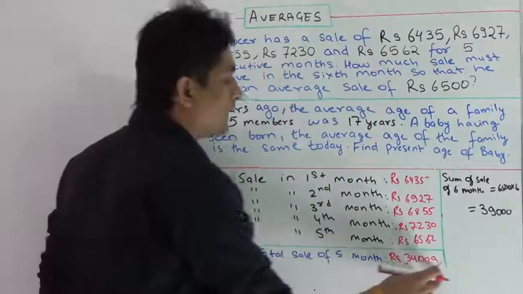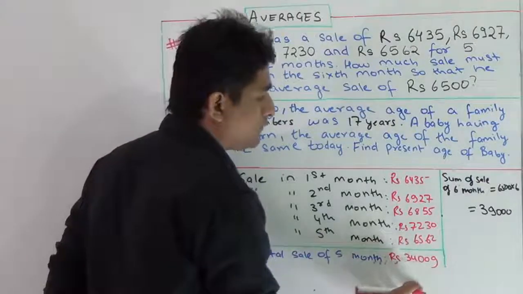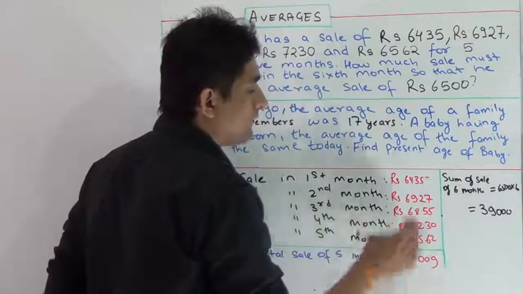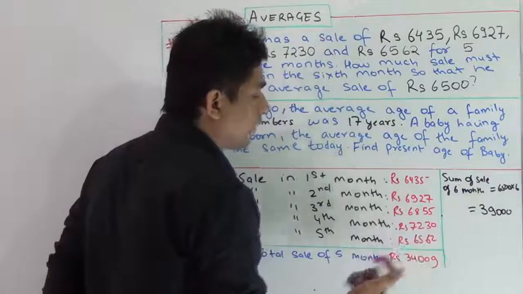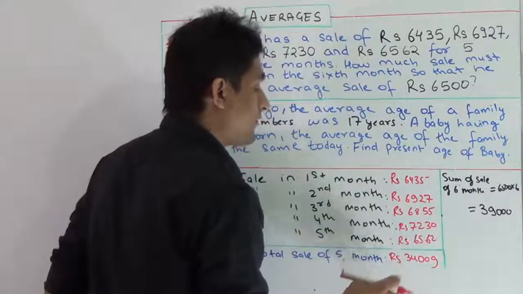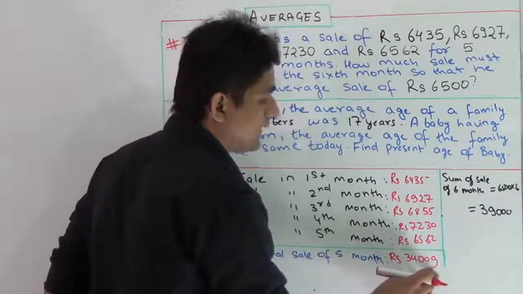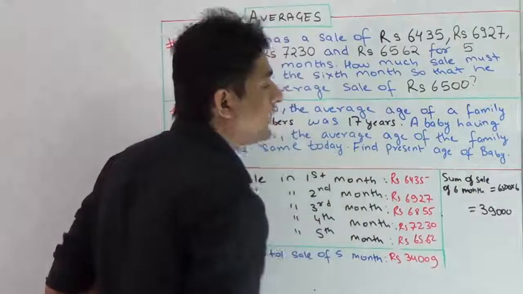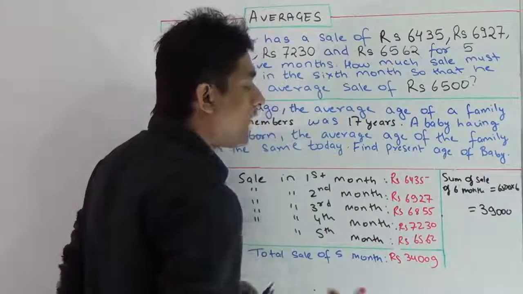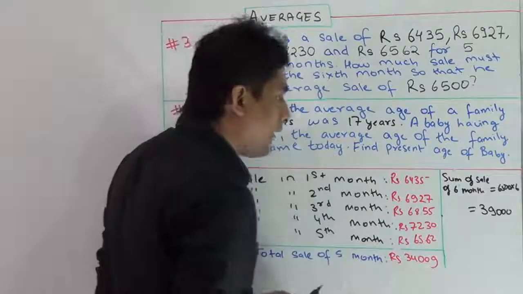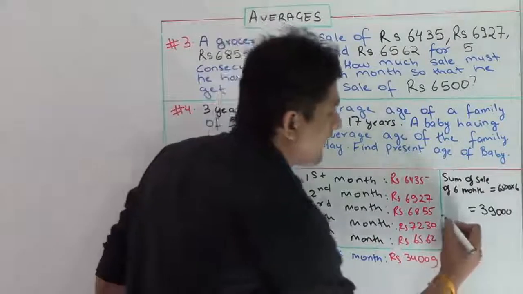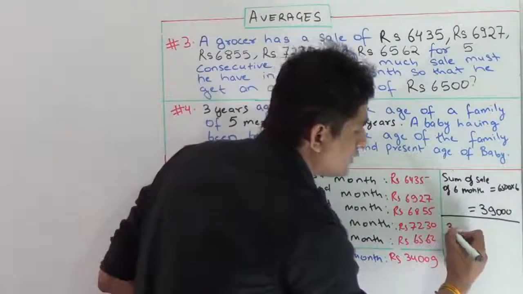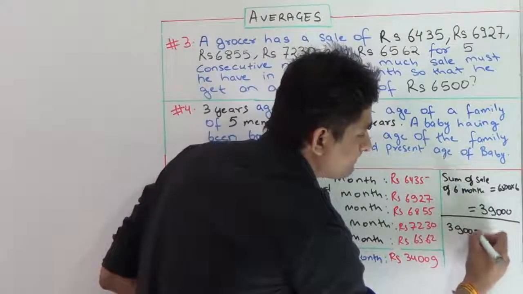Because of time constraint, I'm not showing you how it has come. If you want to check, you can cross check it also. The sale of the grocer in the 5 months is 34009, and in 6 months it's 39000. Now I have to calculate his sale of the 6th month. In order to calculate the sale of the 6th month, I have to just subtract it.